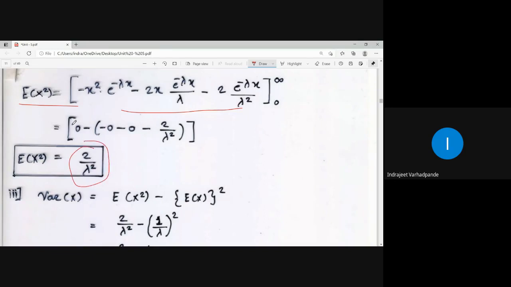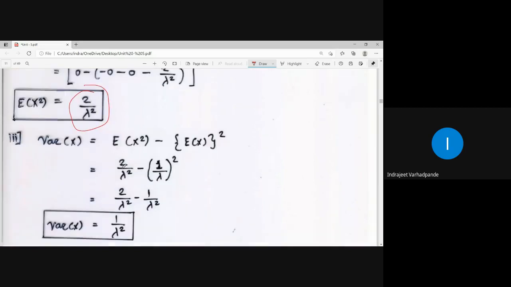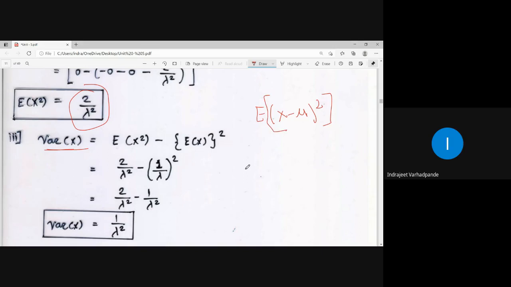So expectation of x is the first quantity, expectation of x square is the second quantity. There is one more formula for var x that we have. This is var x, which we have discussed as the expectation of x minus mu whole square. This is the definition of the variance of x. Another theorem or property of variance of x is expectation of x square minus expectation of x whole square.